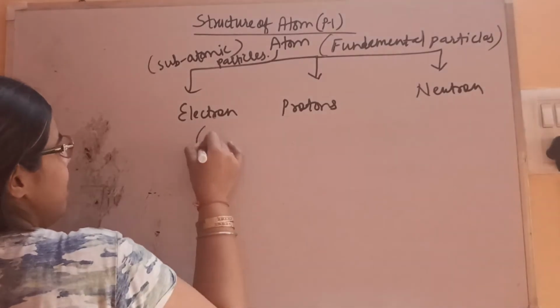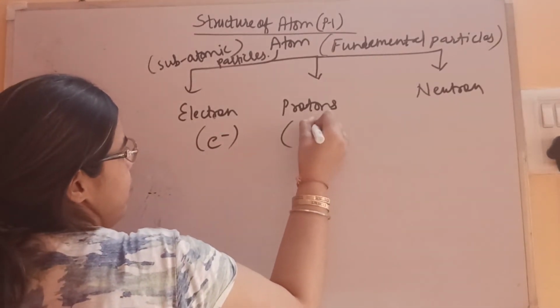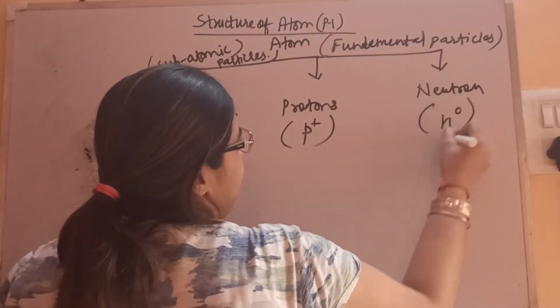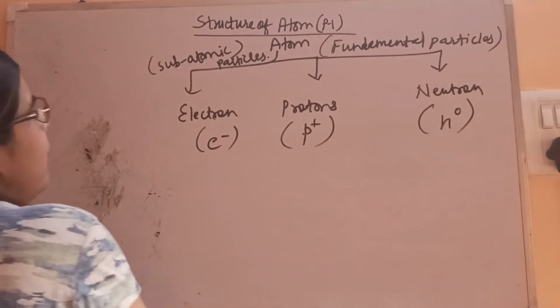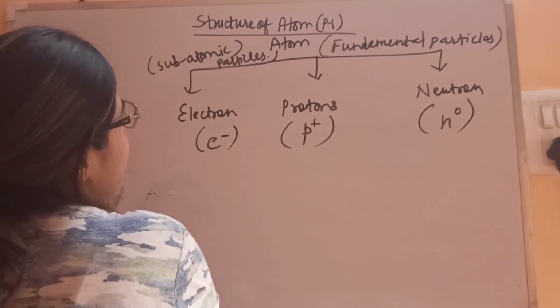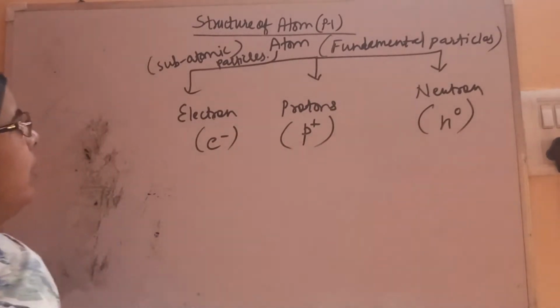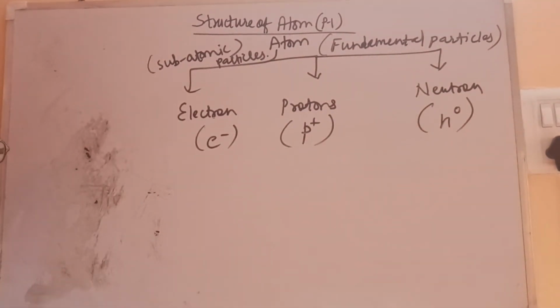The electron is represented by e minus, the proton by small p positive, and the neutron like this. So now we know what electrons, protons and neutrons are. On this basis, we will define atomic number and atomic mass.